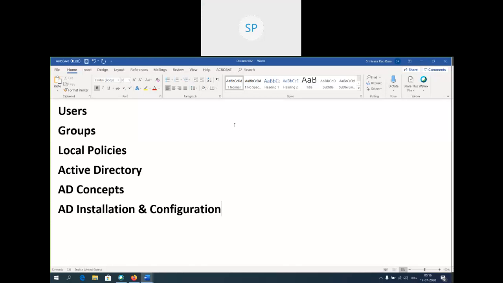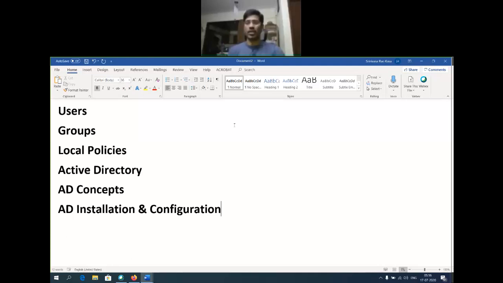In a similar way, in server administration also, the user is going to be created, and once the user is created, the administrator is going to provide certain permissions for that particular user by assigning them to a certain group. Once he is part of a certain group, he is going to acquire certain privileges, certain permissions to perform certain actions on that server.